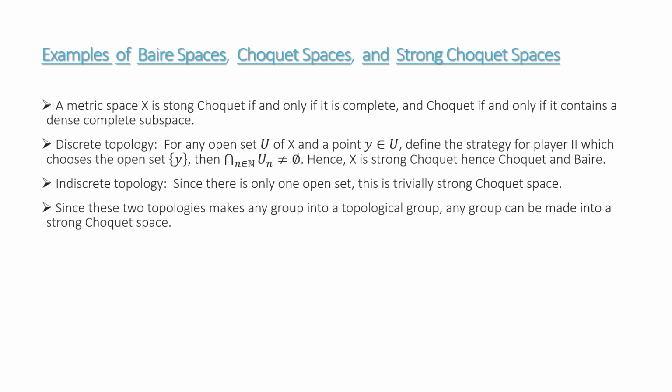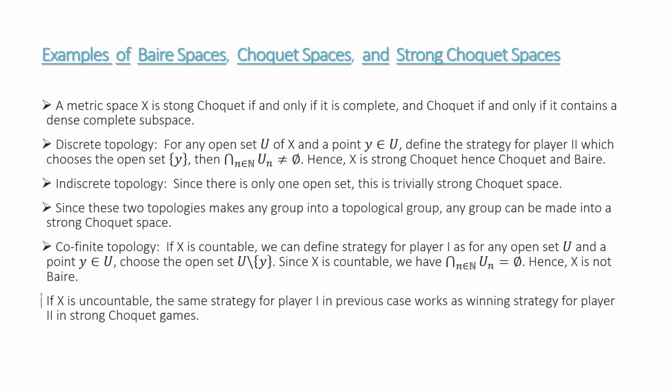Moving further, the cofinite topology. Here we will work in two cases. First, X is countable. In this case, we will construct a winning strategy for player 1 by choosing the open subset U minus y for an open subset U and a point y in U. In the case of uncountable X, this strategy works as a winning strategy for player 2.